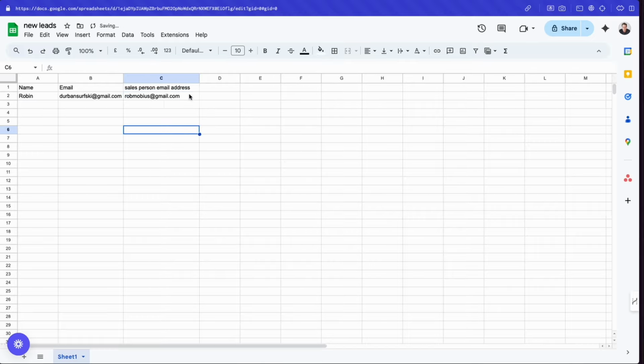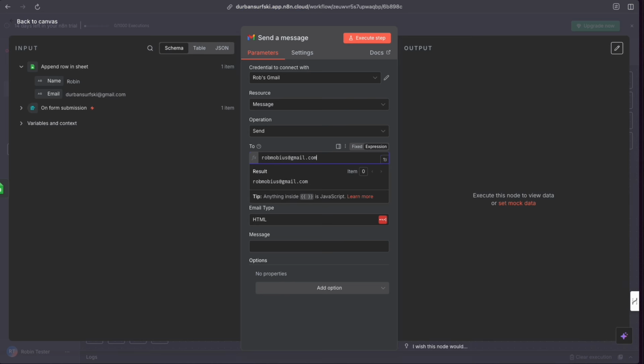But what we could do is actually fetch that information from the spreadsheet. It would come in as input over here, and then we could drag that email address. And I'm going to show you here how I'm going to do it, but this is obviously not going to work because this is my lead's email address. But if I could get the salesperson's email address, I could drag and drop that in here, and now it's going to send an email to that address. Now, that is the actual address of our fake lead, so that's not going to work. But just as easily you can hard code in an email address, if you spell it correct, and it's going to send it to that person.